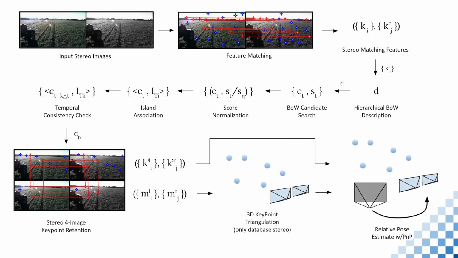Once we have those points, we do a 3D key point triangulation only on the database stereo image. With those 3D key points, we can perform a relative pose estimation via a perspective-n-point system with the left image of the new stereo pair.